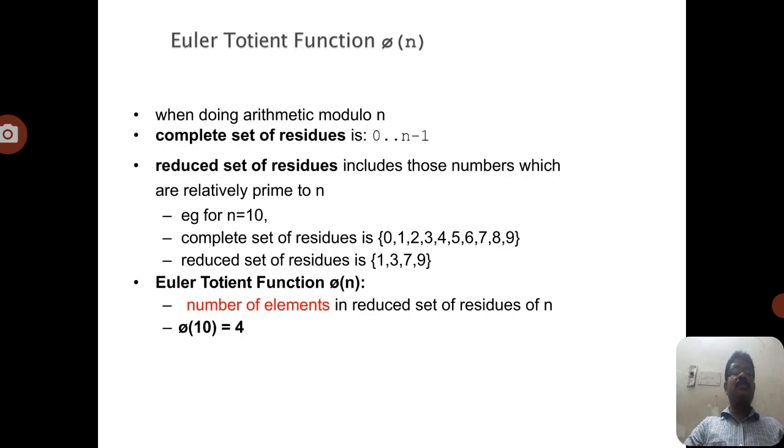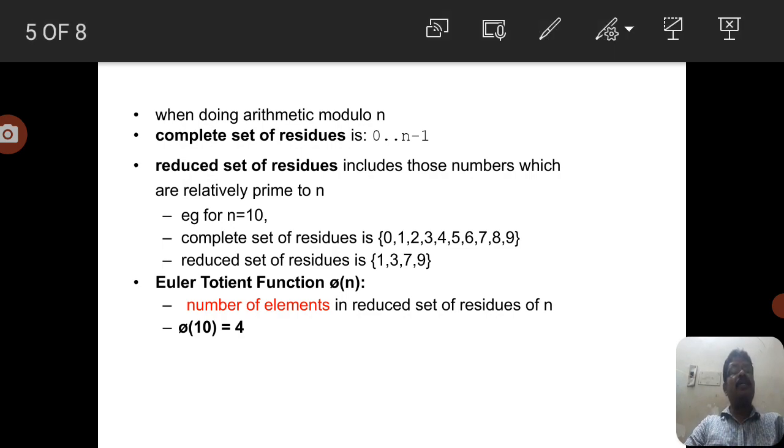And coming to the Euler totient function, if n is a product of primes, n equals p into q, then we can write phi of n equals phi of p into q, which equals p minus 1 into q minus 1. For example, phi of 10 equals 4. How do we derive that?